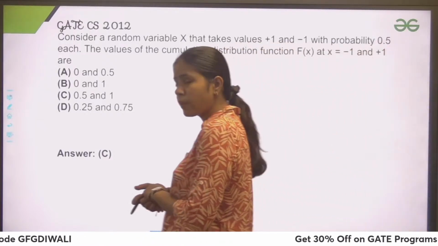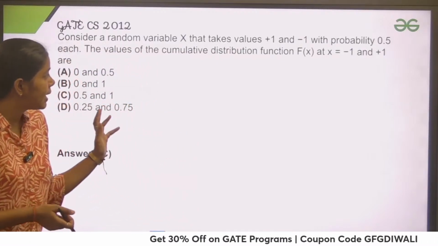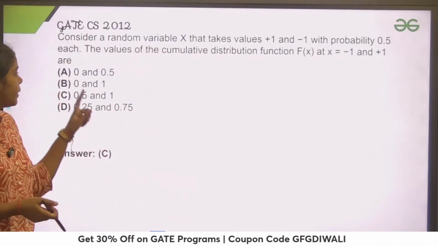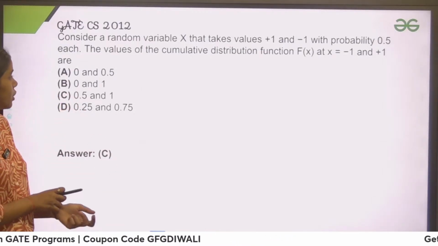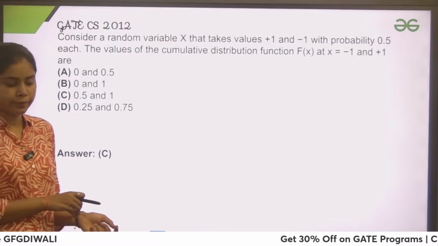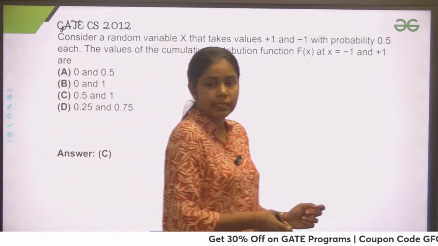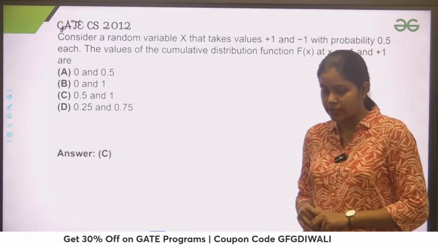Now this question is from probability. Consider a random variable x that takes +1 and -1 with probability 0.5 each. The values of the cumulative distribution function Fx at x equals to -1 and 1 are. Quickly let me know, guys, the answer in the chat section.